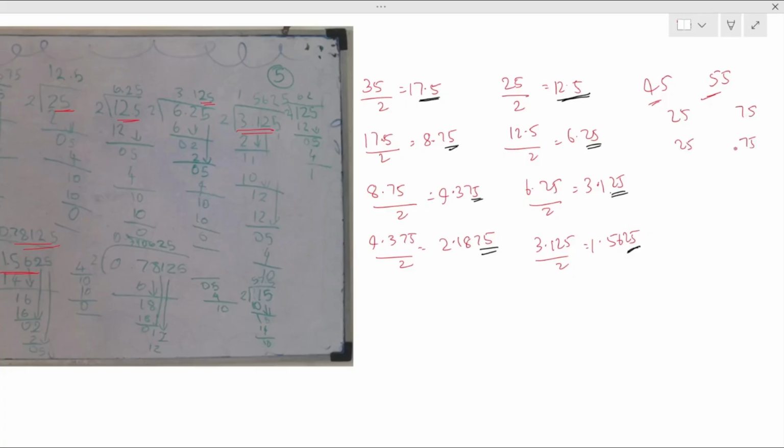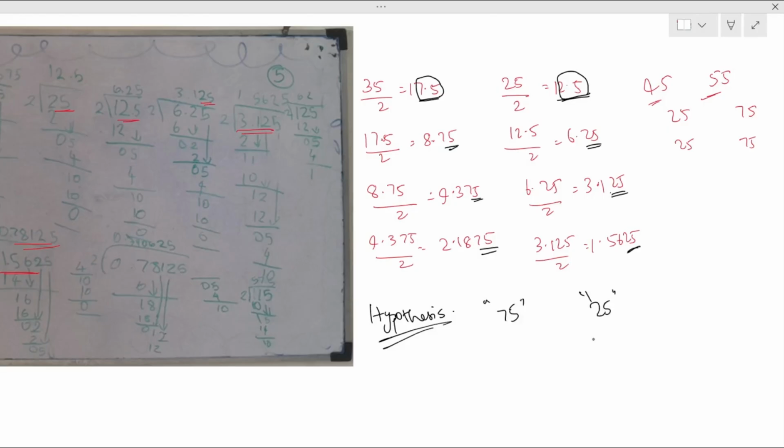So this is the hypothesis she has made: whenever I divide numbers ending with 5 by 2, the categories are two. One, they have an ending of 75, or the second, an ending of 25. So now she has made a hypothesis that when these numbers are divided by 2, they end with either 75 or 25 as the digits.